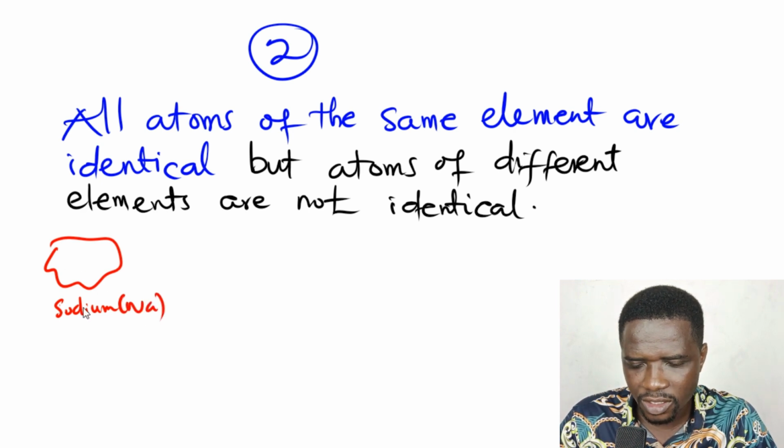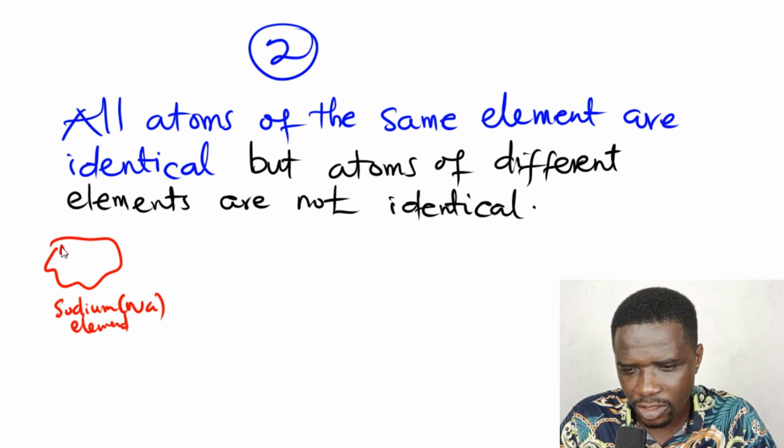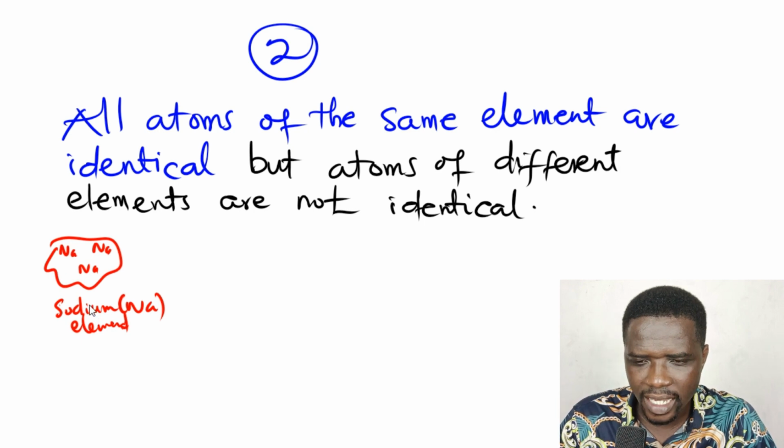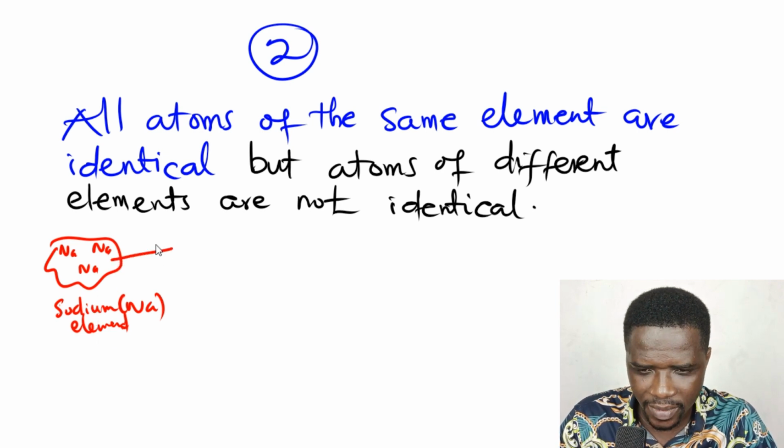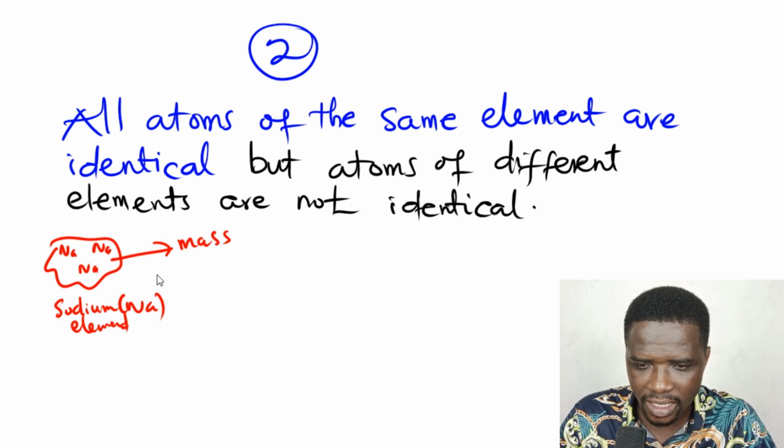A sodium substance or sodium element would contain sodium atoms, a lot of sodium atoms. And Dalton is saying that all these sodium atoms within a given substance of sodium are all identical. That means their mass will be the same, their size and their behavior, everything will be the same. That was what he was saying.